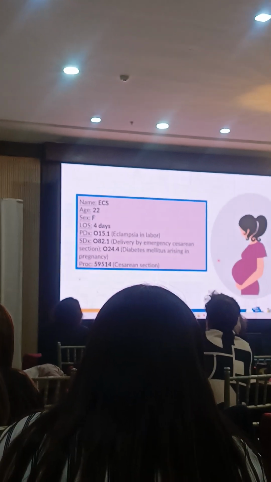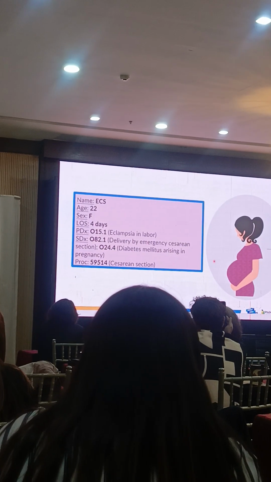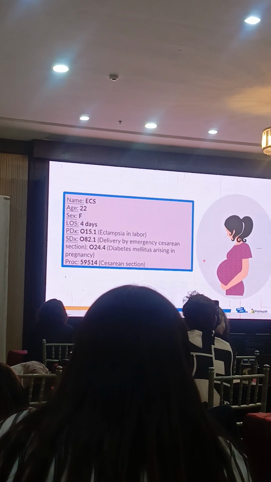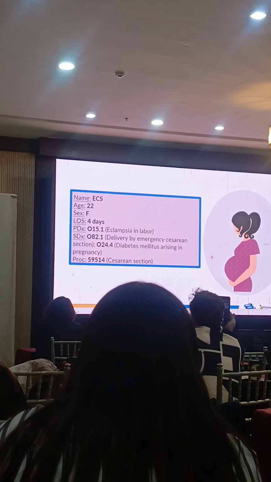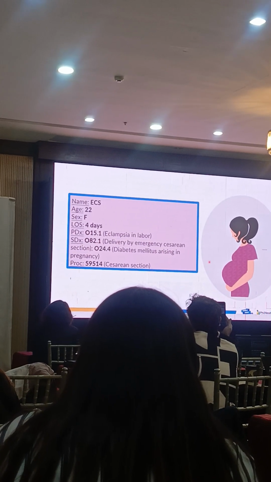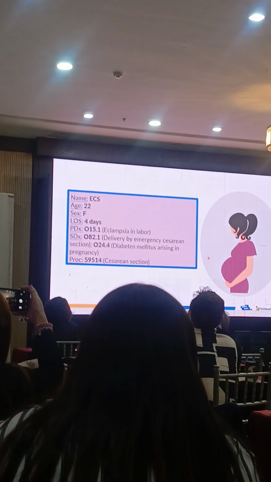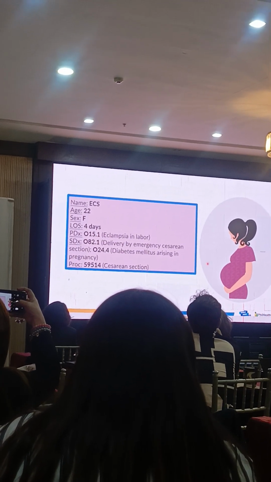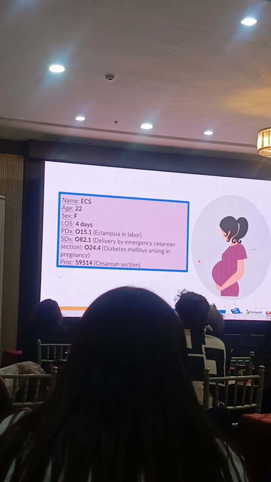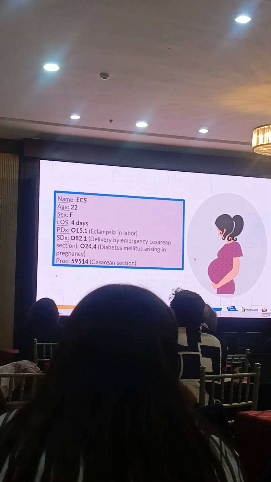Next example, we have ECS, a 22-year-old, admitted for 4 days for eclampsia and labor. She delivered via emergency C-section. She also has diabetes, which was found during pregnancy. So what would the CF5 look like?